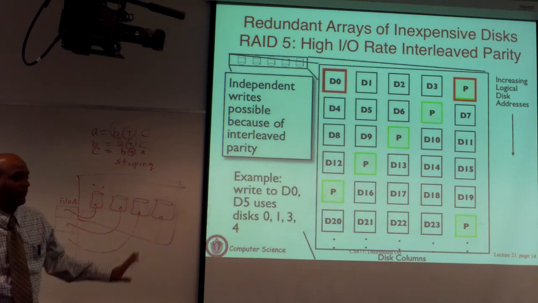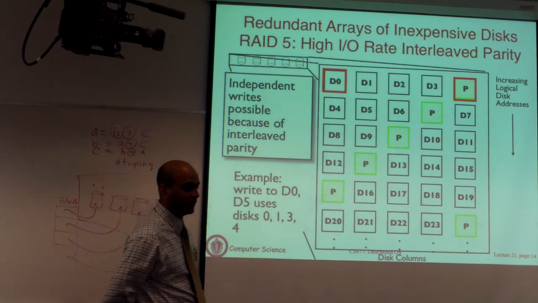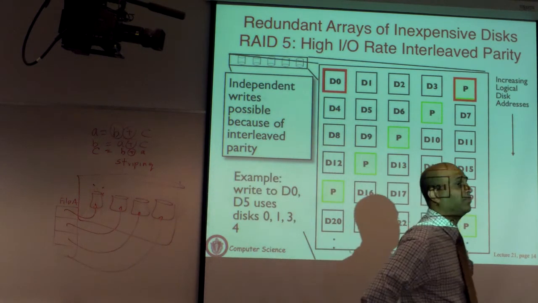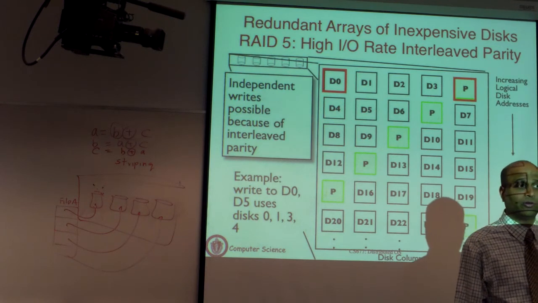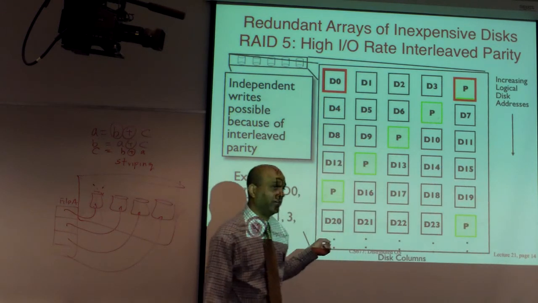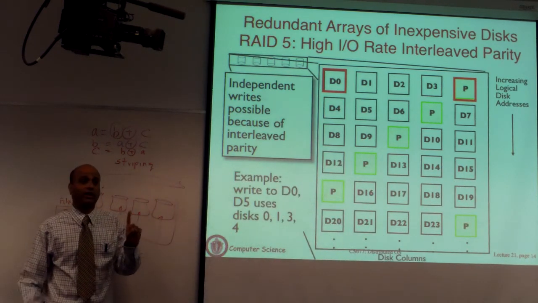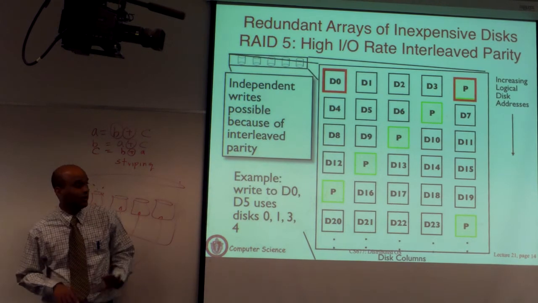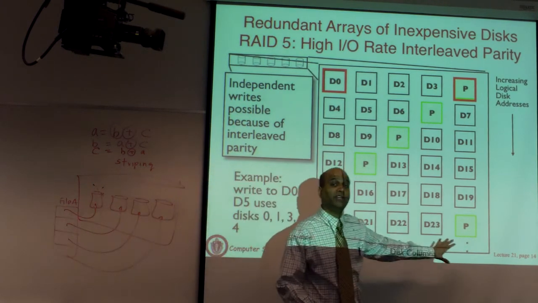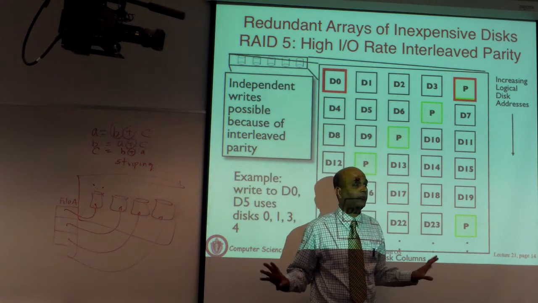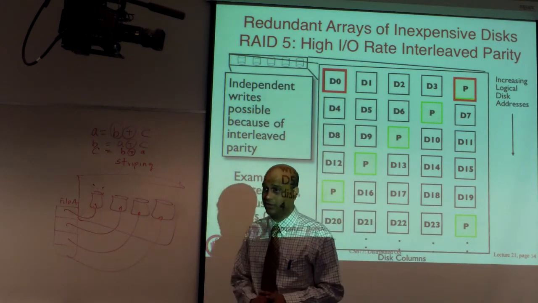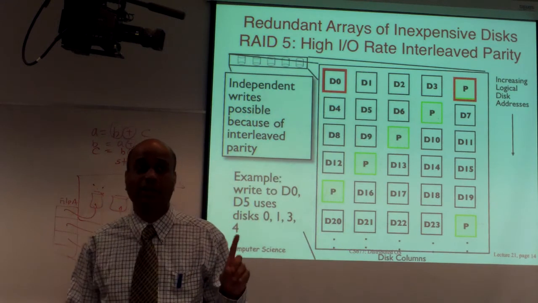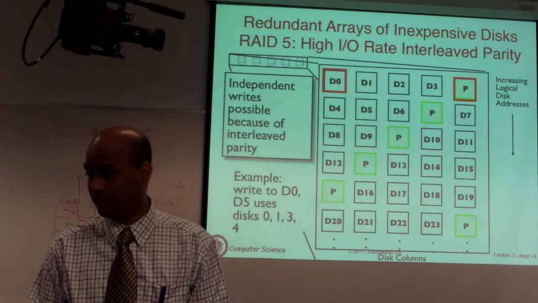I didn't actually say anything about failure handling in terms of multiple disk failure, so I should be clear. In this scenario, RAID 1, not RAID 0, RAID 1, RAID 4, RAID 5, it handles a single disk failure at a time. If one of these disks fails, you can still reconstruct. If two disks fail at the same time, you are out of luck. You are going to lose data. You need to go to a backup and reconstruct, because your redundancy level allows you to handle a single disk failure.